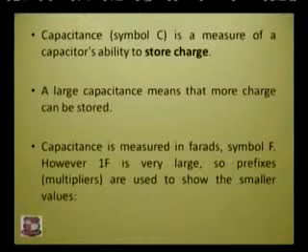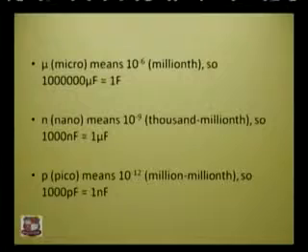However, 1 farad is too large. So normally they use prefixes, multipliers, to show smaller values. On the capacitor there will be a print of something like this. Micro means 10 raised to minus 6, so 1000 microfarad is 1 millifarad. Nano means 10 raised to minus 9, and 1000 nanofarad is equal to 1 microfarad. And then picofarad means 10 raised to minus 12, and 1000 picofarad is equal to 1 nanofarad.